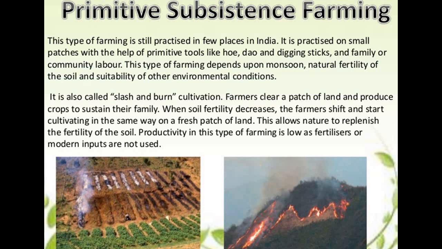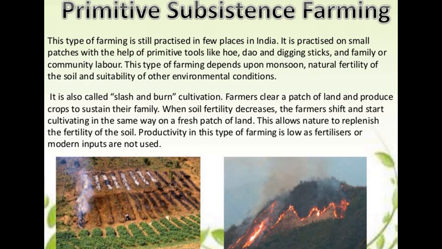It is also called slash and burn cultivation, and the farmers clear a patch of land and produce crops to sustain their family. What farmers do is clear a patch of their own land and produce crops to sustain their family, to produce food for their own family members. And when soil fertility decreases, the farmers shift and start cultivating in the same way on a fresh patch of land.